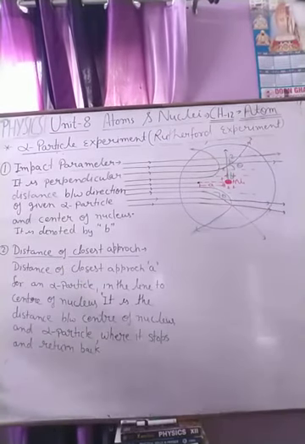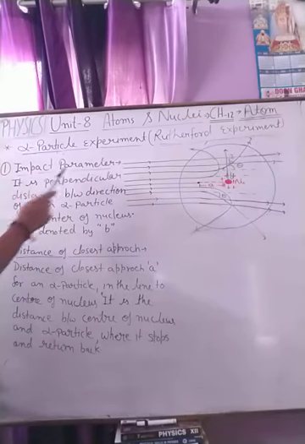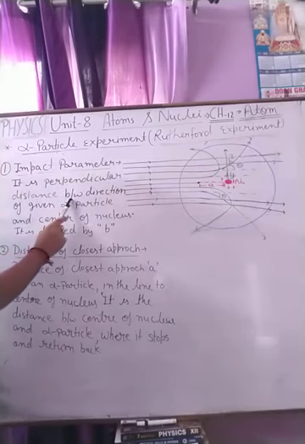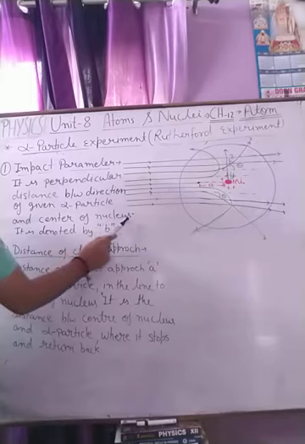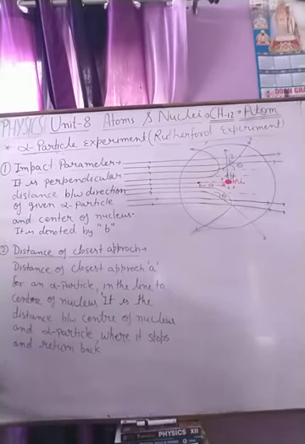Impact parameter is the perpendicular distance between the direction of the given alpha particle and the center of the nucleus. It is denoted by B.